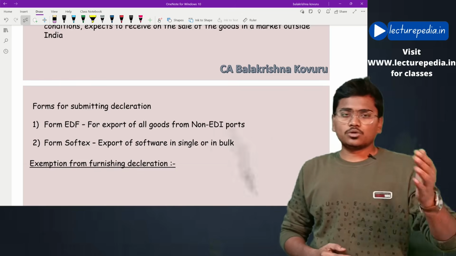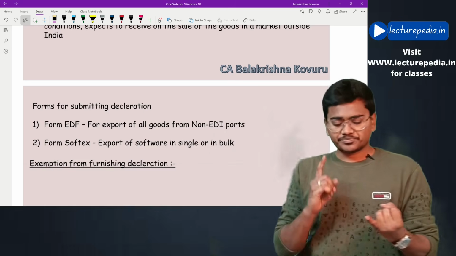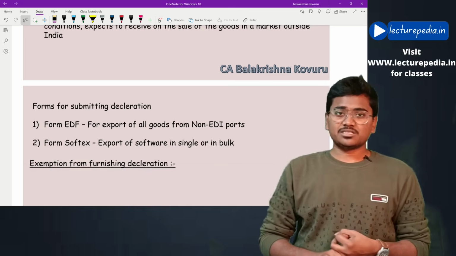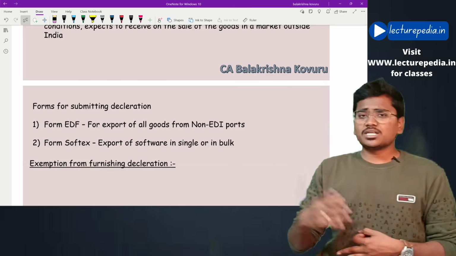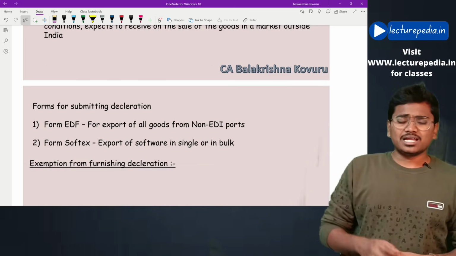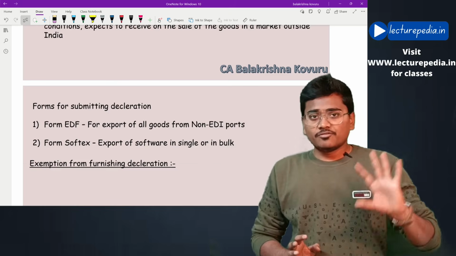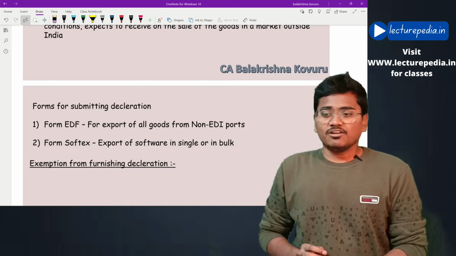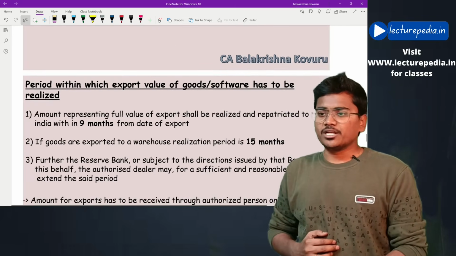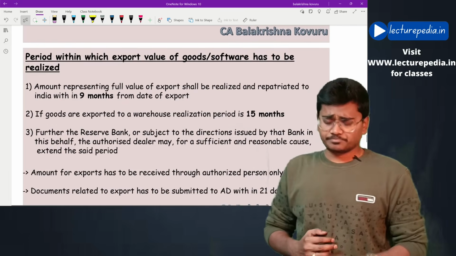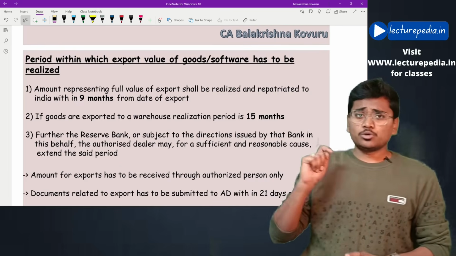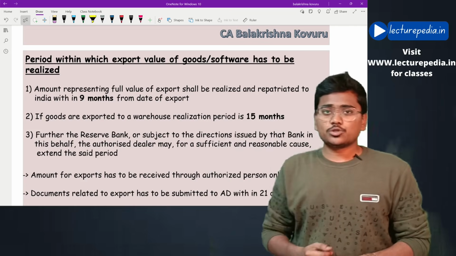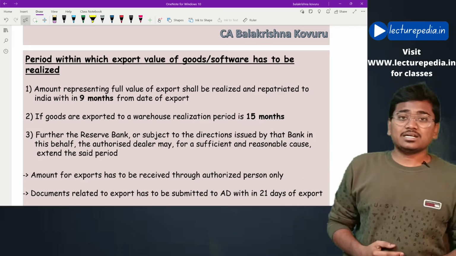Basically, there are around 10 cases given, like if you are exporting on a sample basis, or you are exporting for the purpose of repairs and maintenance, or you are exporting in order to replace. Okay, like this certain situations are given. If in those situations you are exporting, these forms need not be filed, the declaration need not be filed. And this is important, whenever you export, the amount of consideration must be realized and repatriated to India within 9 months from the date of export.